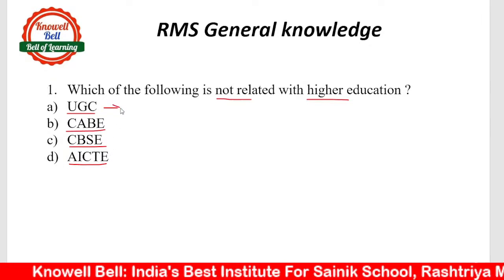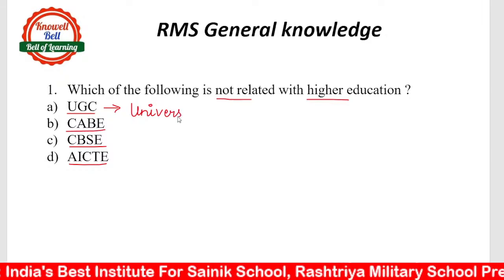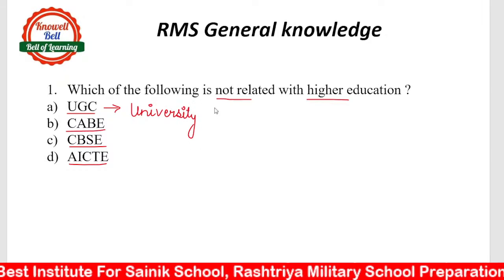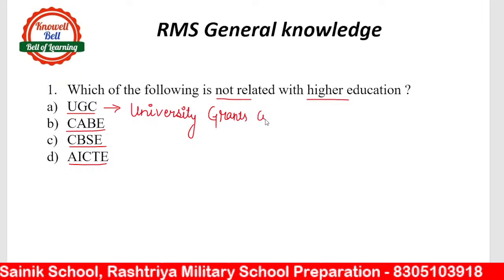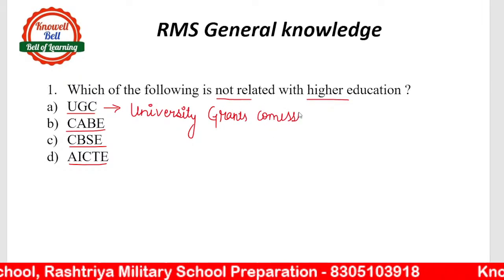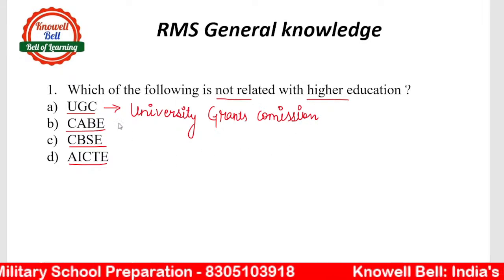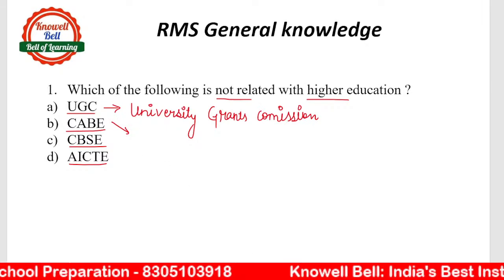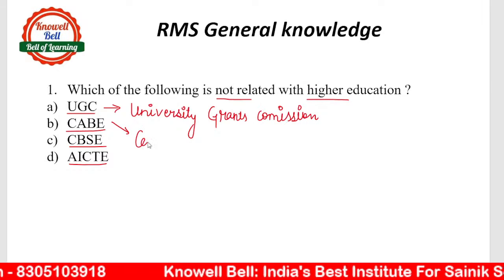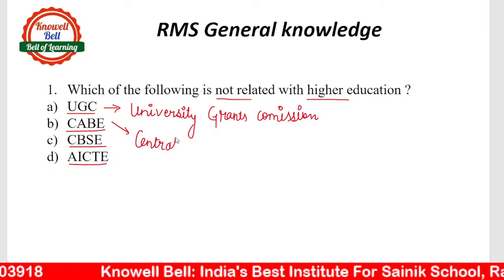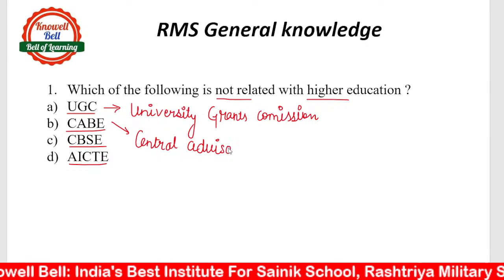What is UGC? UGC stands for University Grants Commission. ये previous year question है जो आपको 2019 के पेपर में पूछा गया था. CABE. What is CABE? CABE is Central Advisory Board of Education. Everyone take notes alongside with me.